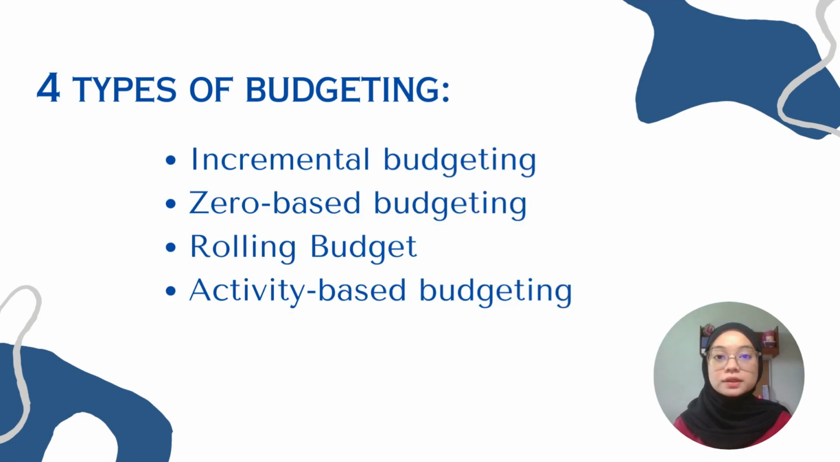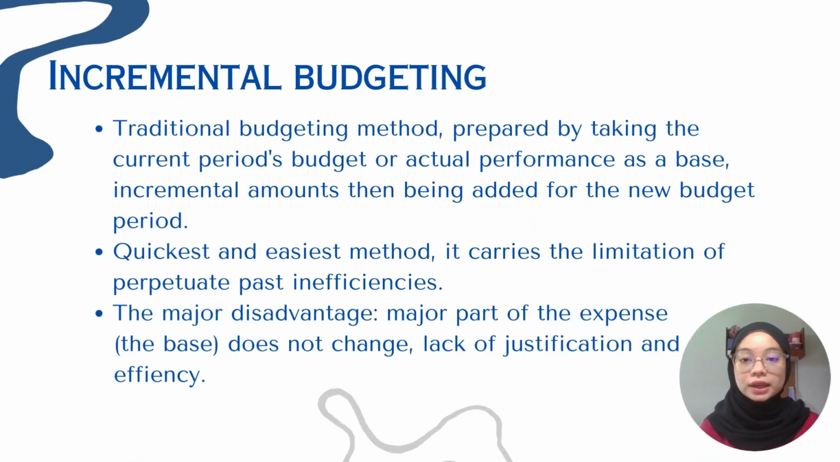There are 4 types of budgeting techniques. The first one is incremental budgeting, the second one is zero-based budgeting, the third one is rolling budget, and the last one is activity-based budgeting. Incremental budgeting is a traditional budgeting method whereby the budget is prepared by taking the current period's budget or actual performance as a base, with incremental amounts then being added for the new budget period. It is the quickest and easiest method. It carries the limitation of perpetuating past inefficiencies. The major disadvantage is that a major part of the expense does not change, with lack of justification and efficiency.